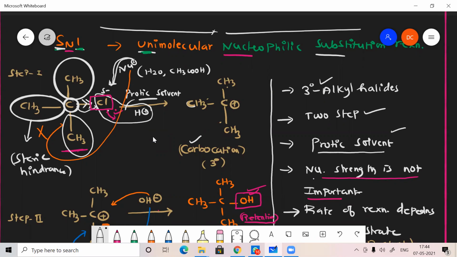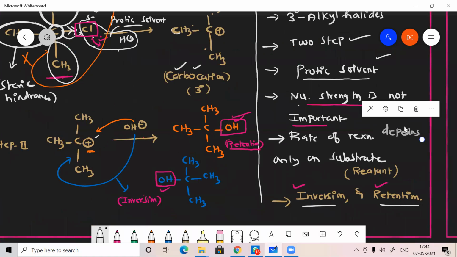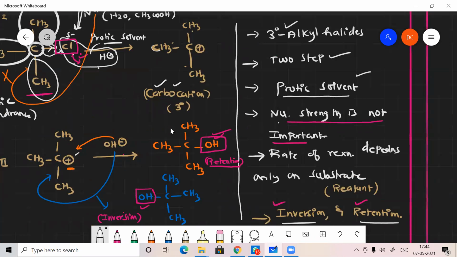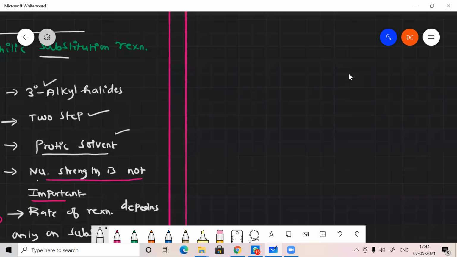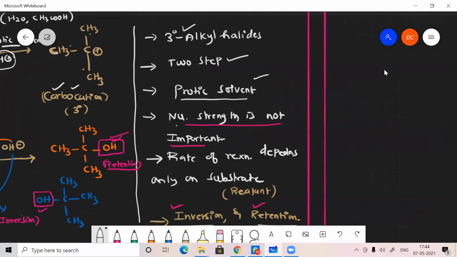If you use a protic solvent, the nucleophile strength is getting reduced, and at the same time, the protic solvent will cleave this Cl minus also, which creates a carbocation. Once the carbocation is formed, a positive charge is created. Our nucleophile, even though it doesn't have a charge, can easily be attracted towards that. Okay, that is why we are using a protic solvent. So our aim is satisfied, I think.